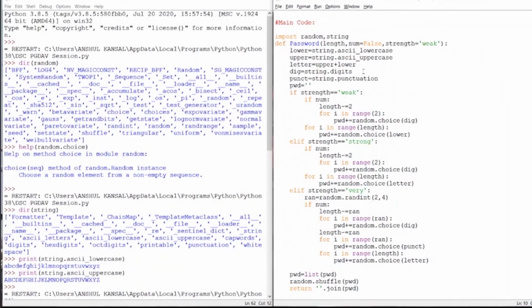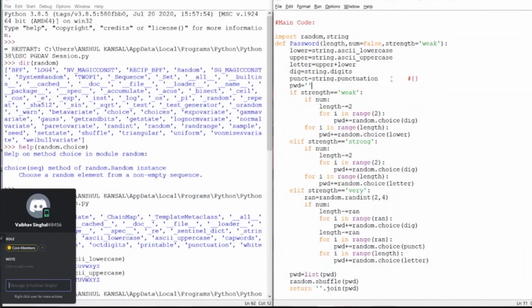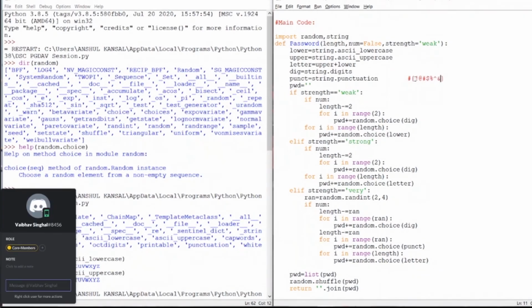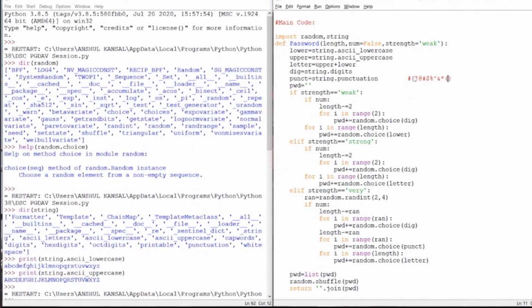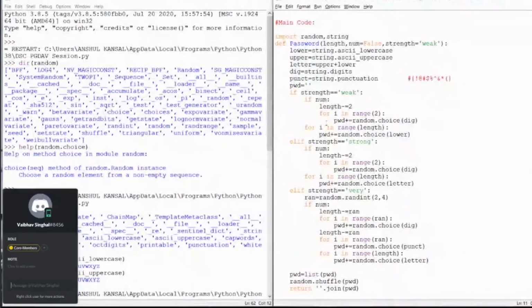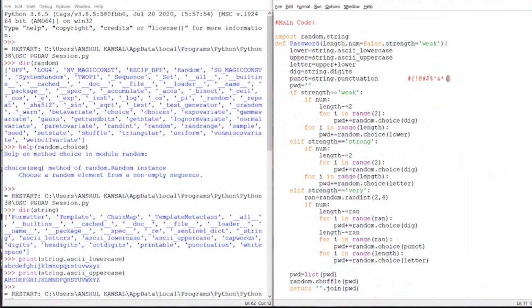So punctuations are like these: exclamation mark, at the rate, hash, underscore. All these are punctuations. The password can get any of these punctuations. So this is the program, this is how it works.